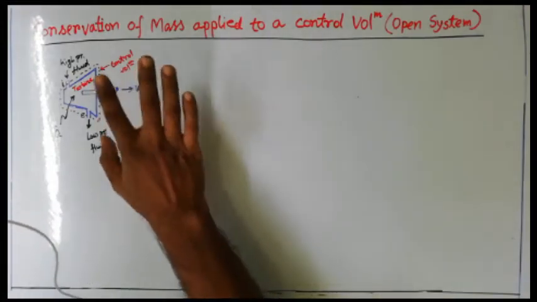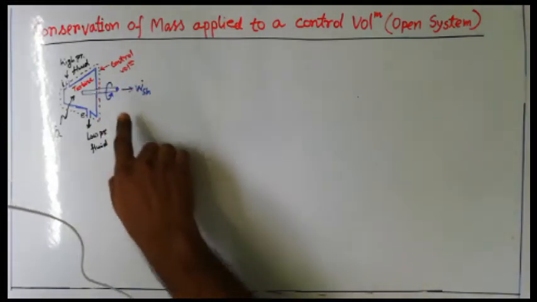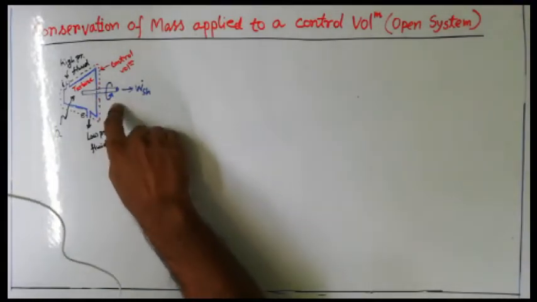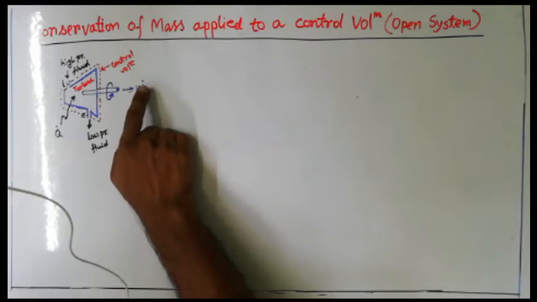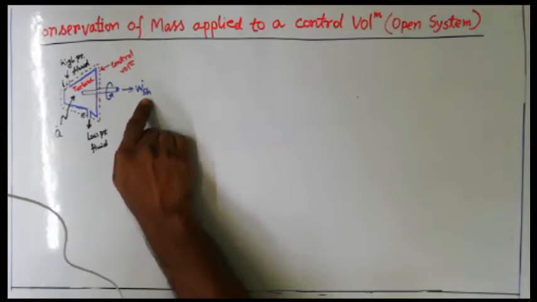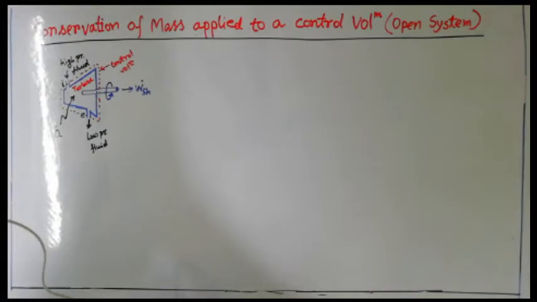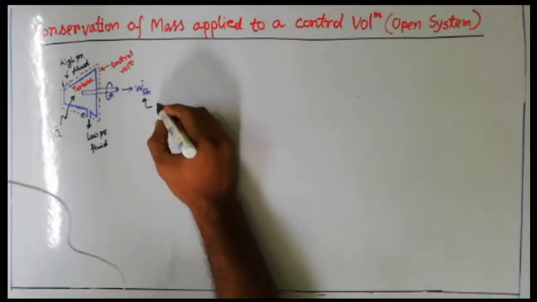So that means it will produce a mechanical motion. That's why I have shown a rotational direction and given an arrow outward, and W dot SH. SH stands for shaft work. That means W dot SH is nothing but shaft work.